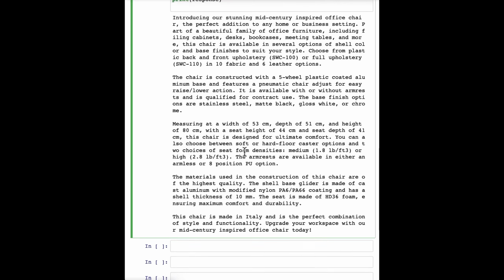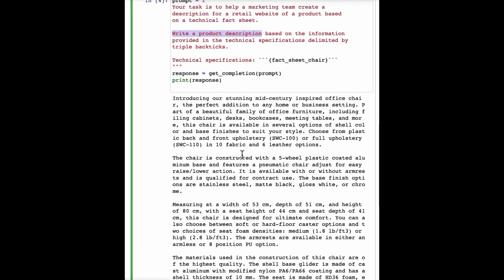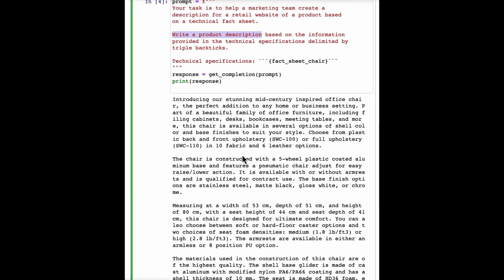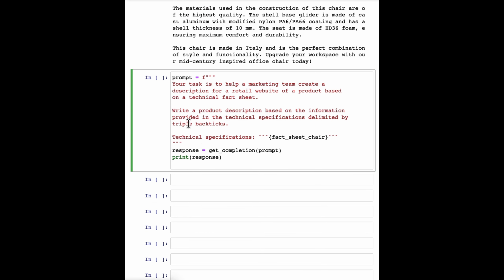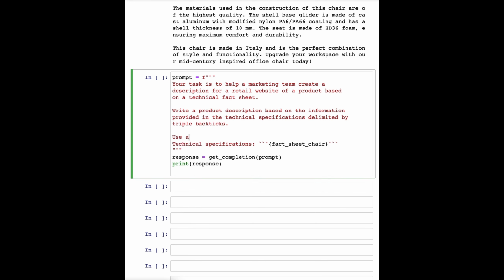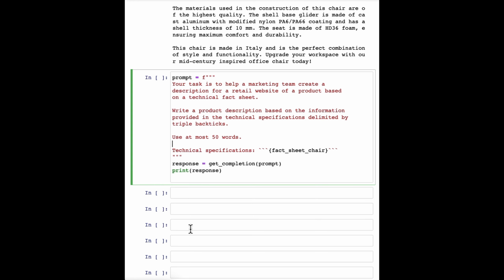But when I look at this, I go, this is kind of long. Maybe we want it to be a little bit shorter. So I have had an idea. I wrote a prompt, got a result. I'm not that happy with it because it's too long. So I will then clarify my prompt and say, use at most 50 words to try to give better guidance on the desired length of this, and let's run the game.